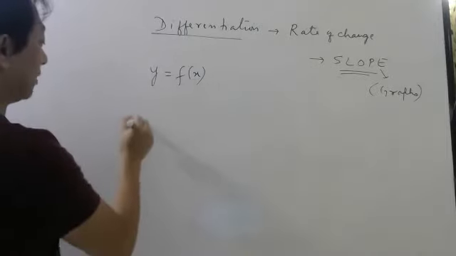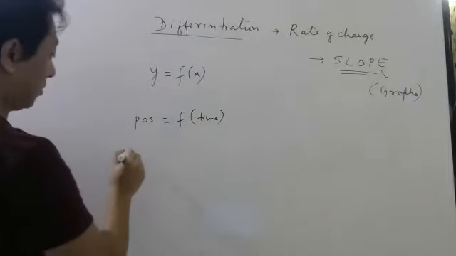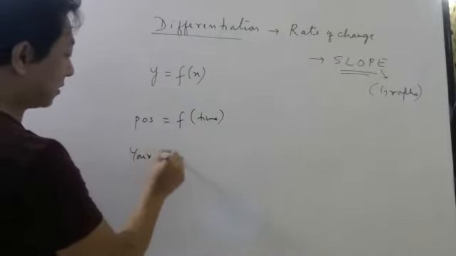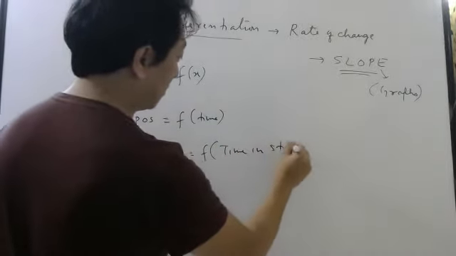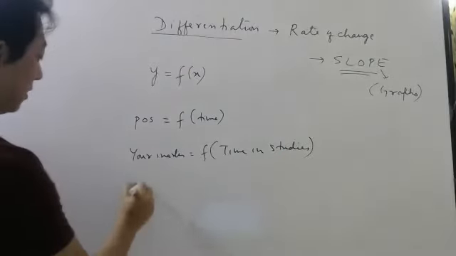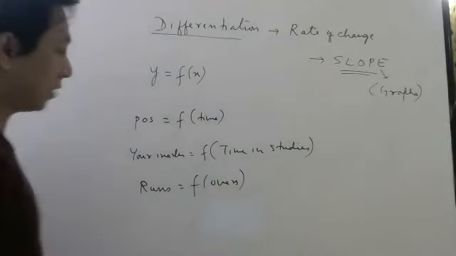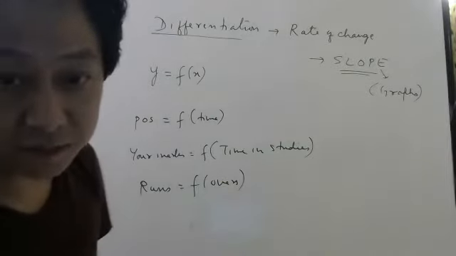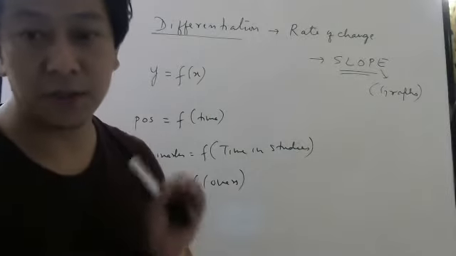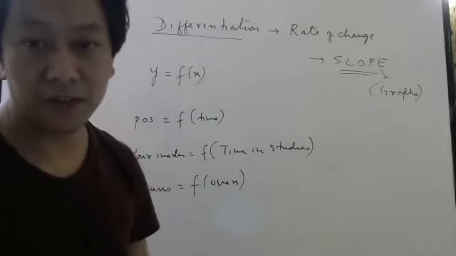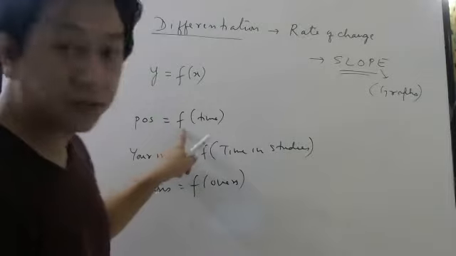For example, position can be a function of time.